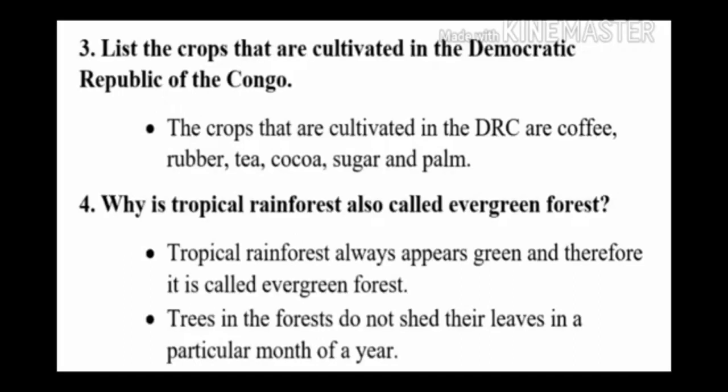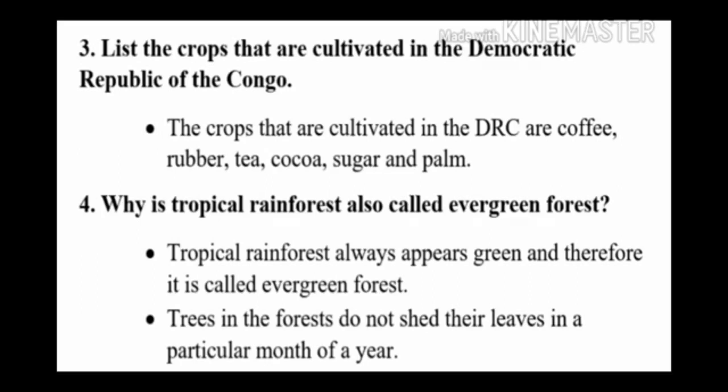Third question, list the crops that are cultivated in the Democratic Republic of the Congo. The answer is the crops that are cultivated in the DRC are coffee, rubber, tea, cacao, sugar and palm.